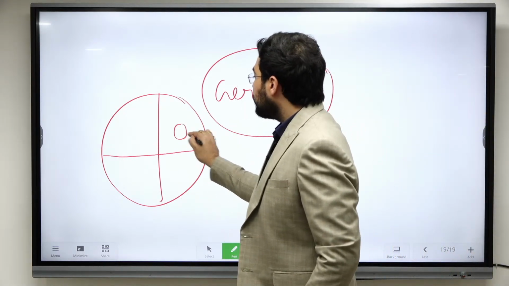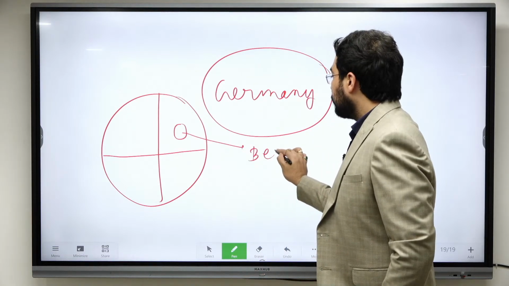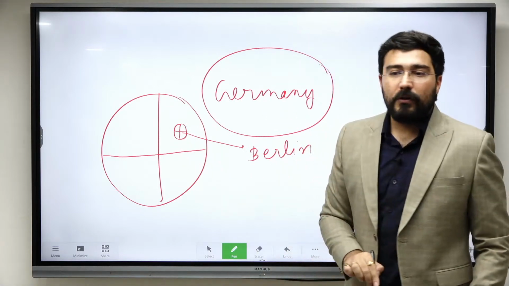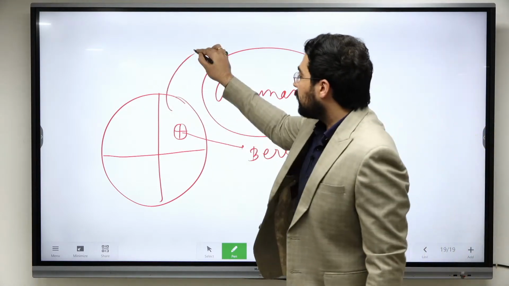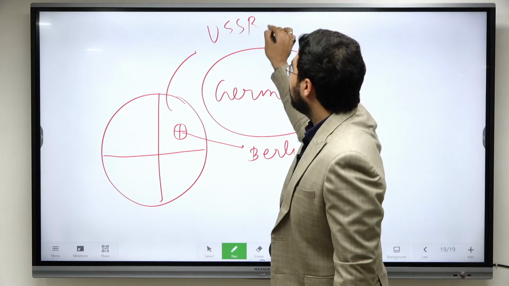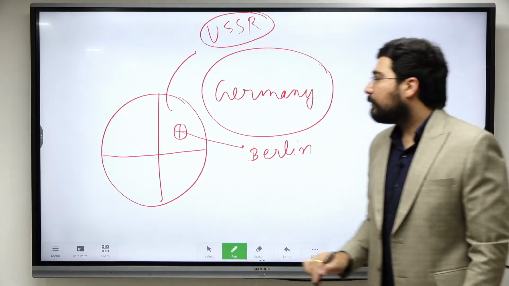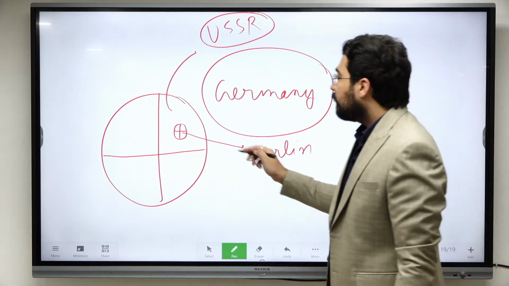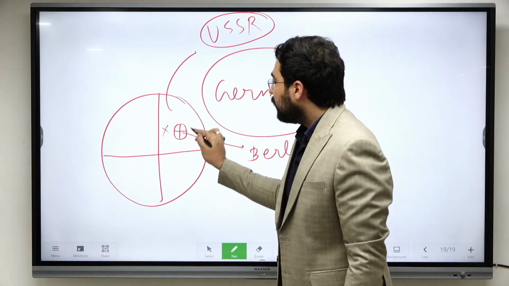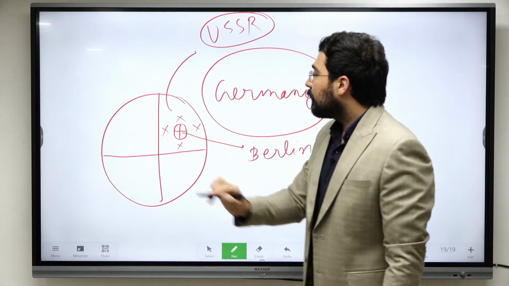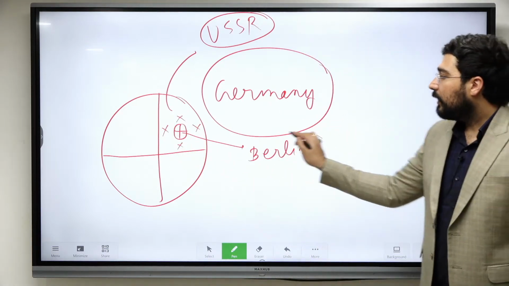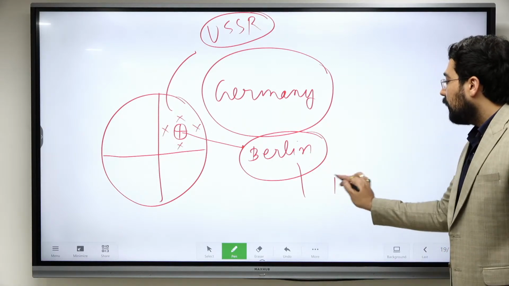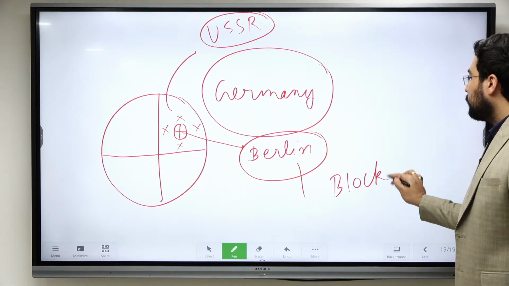Then suppose this is Berlin. This Berlin was again divided into 4 parts. This part was under USSR. Alright, this part was under USSR, and because of these reasons, what they did, they closed the railroad links towards this part of Berlin. Okay, and this comes known as Berlin Blockade.